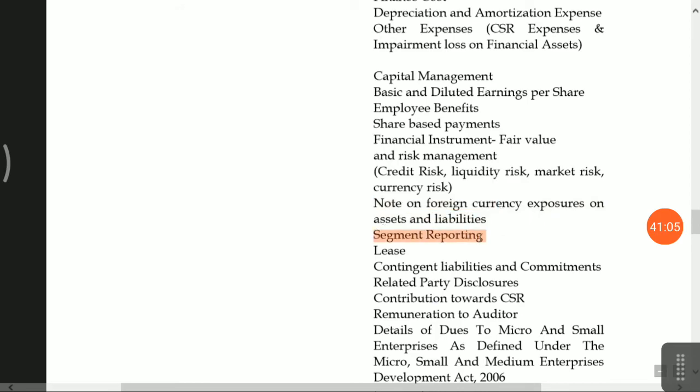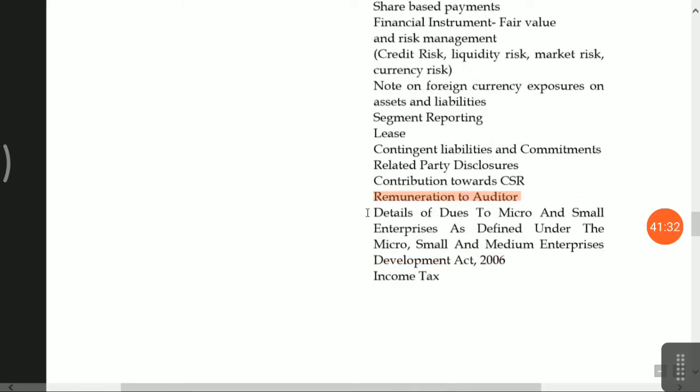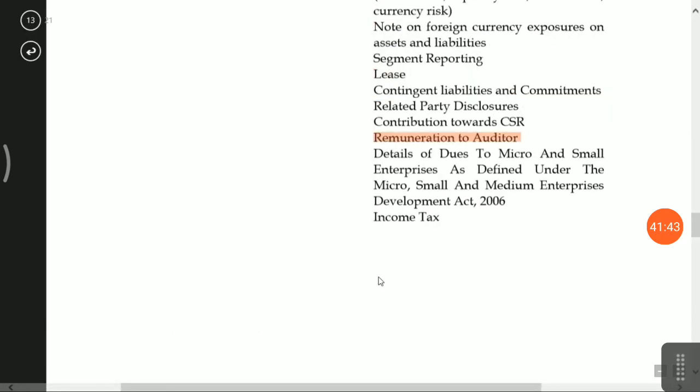Segmental reporting presentation is required. Lease, contingent liabilities and commitments, meaning how much dues are payable if the contingent liabilities crystallize. Related party disclosures, contribution towards CSR, this is a regulatory requirement. You have to disclose the CSR, corporate social responsibility, in notes to accounts. Remuneration to auditor, that you have to disclose. Details of dues to micro and small enterprises you have to disclose here: how much amount is due, and whether any interest is payable. Income tax, you have to present it.